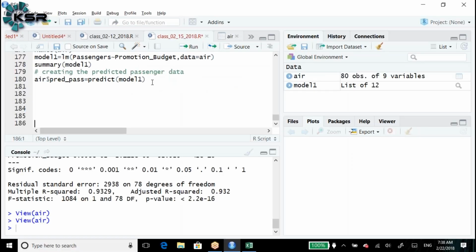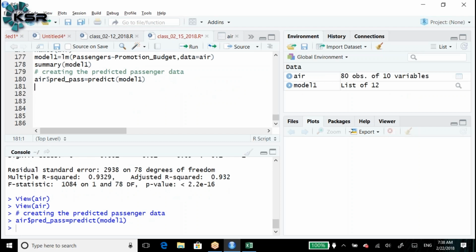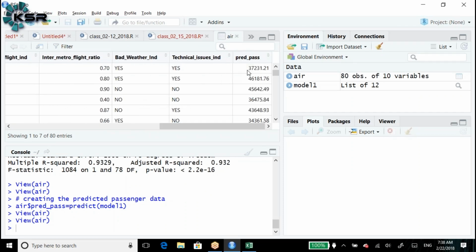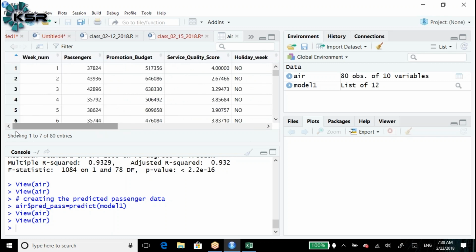So automatically if I run this one, we will get the predicted passenger values. What is the first record passenger? 37824, then 3723, 1.21, 434396.